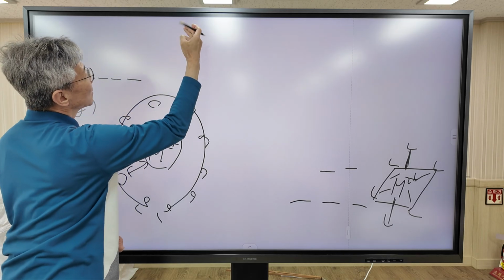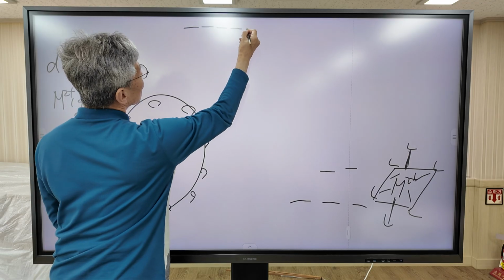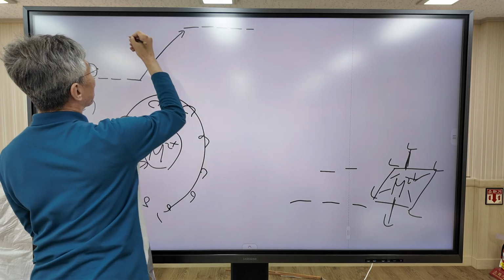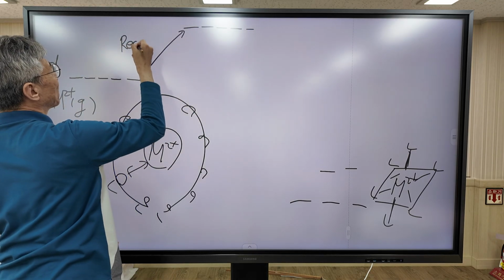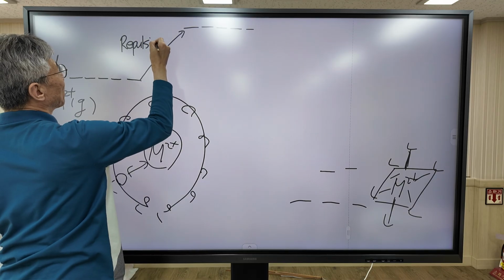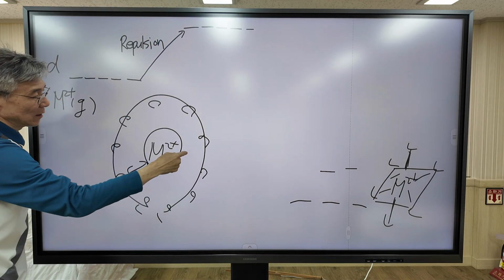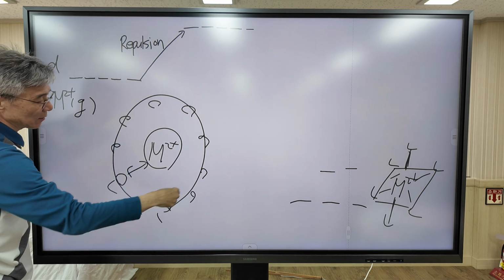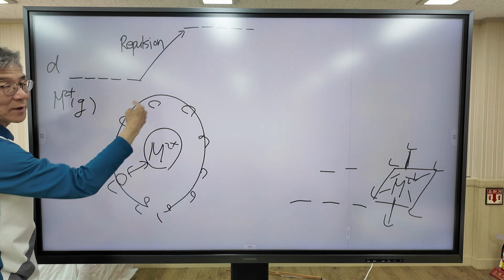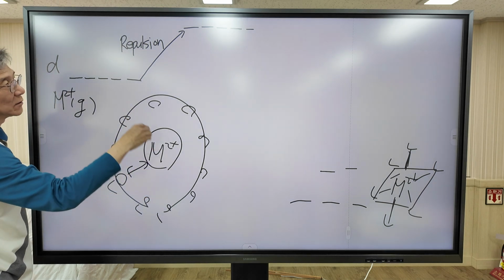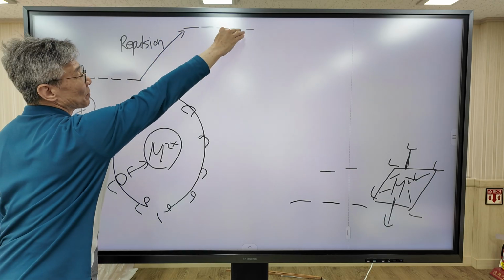So this is the energy level of d. But the degeneracy remains the same because the ligand approaches symmetrically.